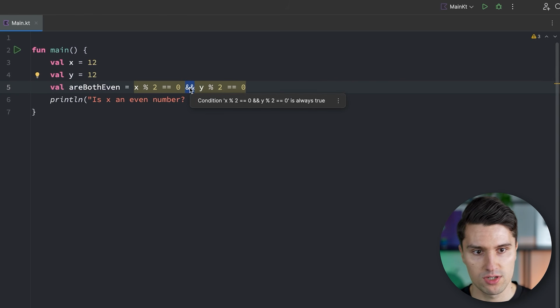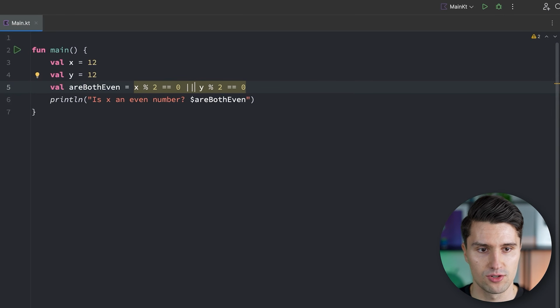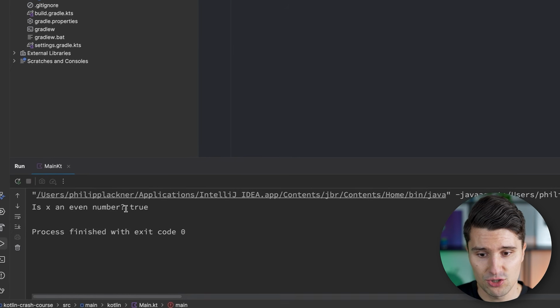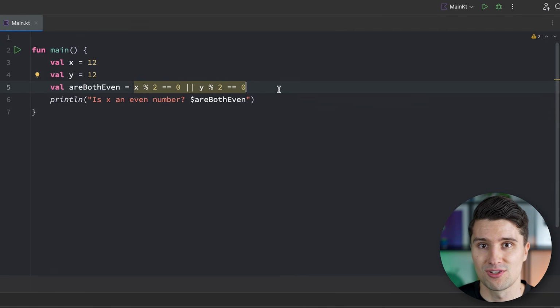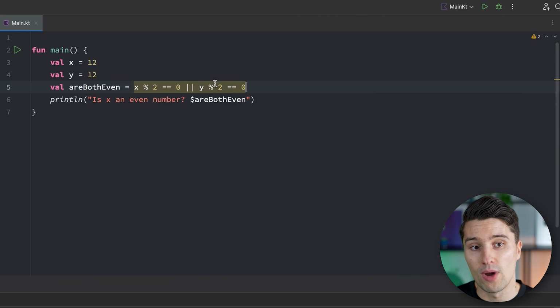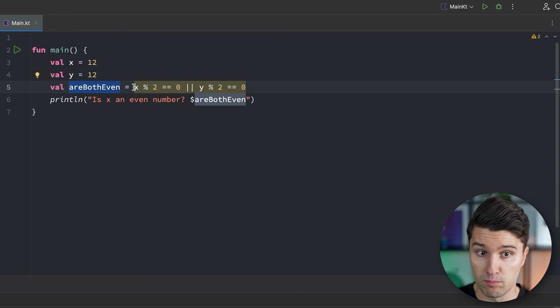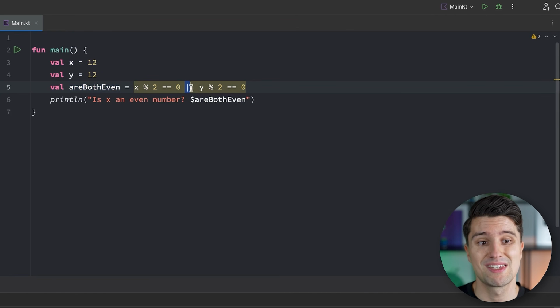And the OR operator works via these pipes, so double pipe. If we run this, we get true. So that's an interesting thing. This OR operator is not an either or. So it's not about either x being an even number or y being an even number. The way the normal OR works in programming and in logic theory is that just one of these conditions needs to be true in order to make the full result true. If both are true, then the OR operator will still make the end result true. And this is actually a much more commonly needed operator than if you need an either or condition.